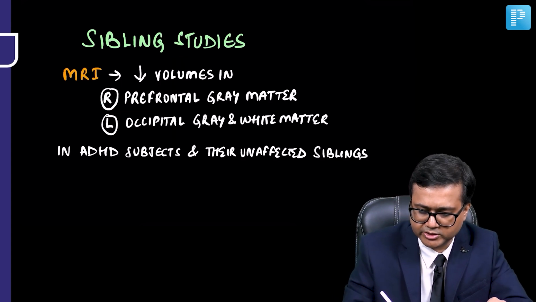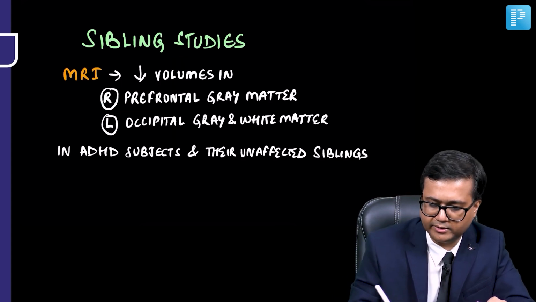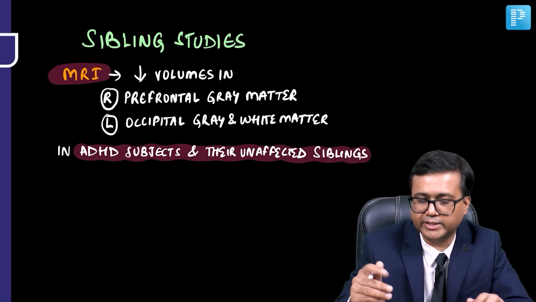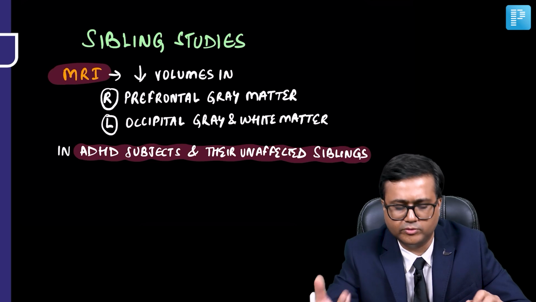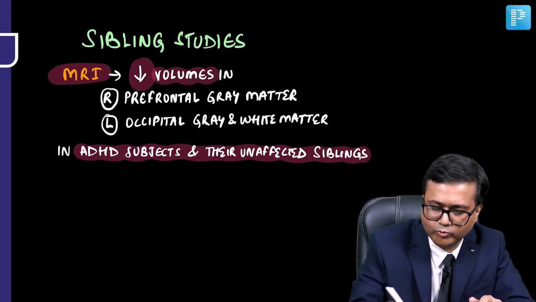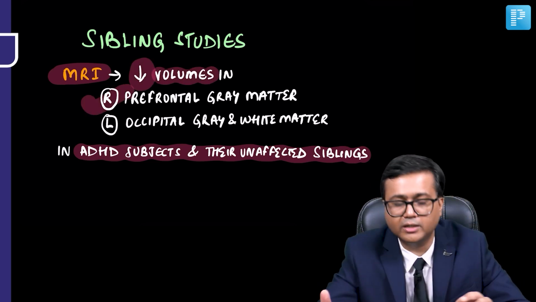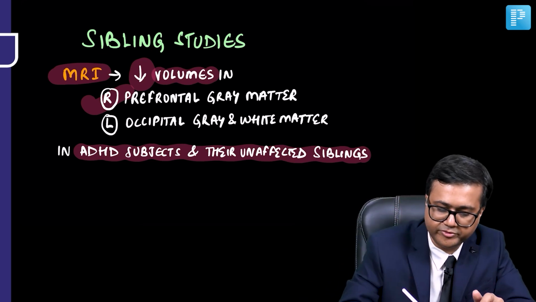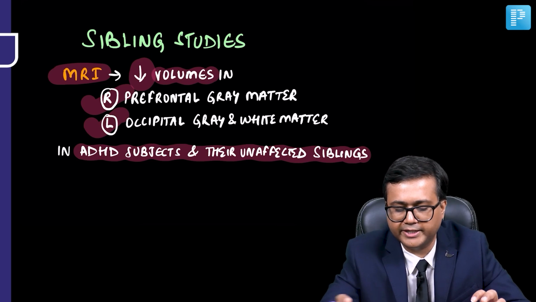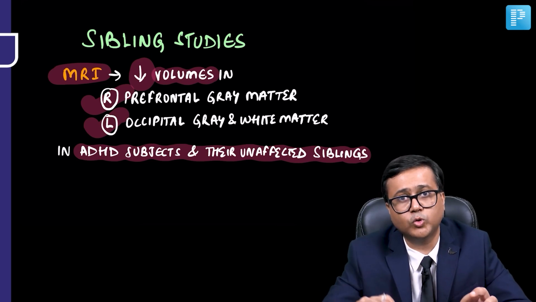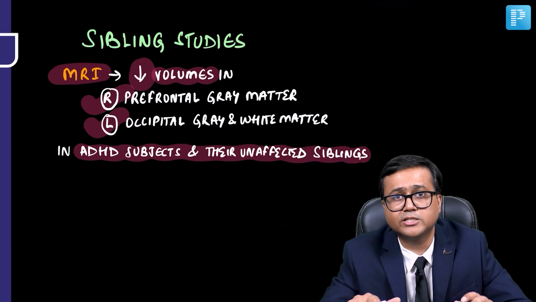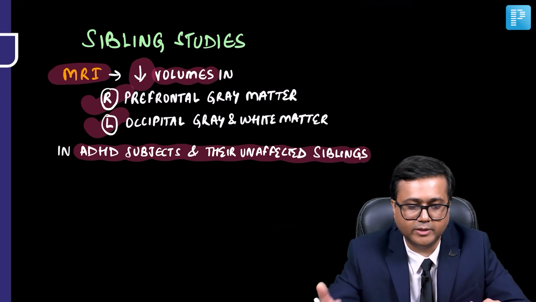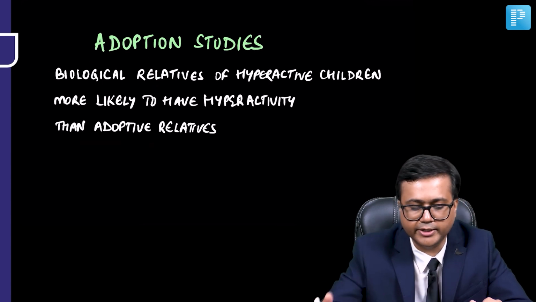Now, in sibling studies, MRI was done in ADHD subjects and their unaffected siblings, and it was shown that there is a decrease in volume in the right prefrontal gray matter. The prefrontal cortex plays a very important role; we'll talk about that. Volume is also decreased in the left occipital gray and white matter. So you can see that both the child with ADHD as well as the unaffected siblings have reduced volume, again showing that there may be some genetic cause in ADHD.